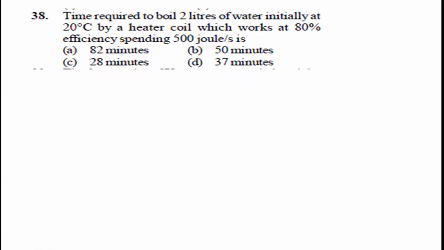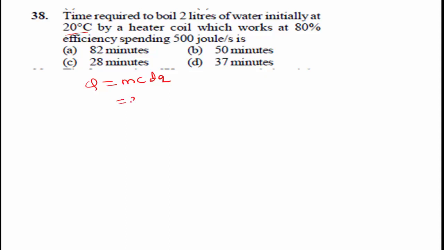Next question: the time required to boil 2 liters of water initially at 20 degrees Celsius by a heater coil which works at 80% efficiency, spending 500 joule per second. In this problem, the heat required to boil the water is Q, which is m into c into delta T. This is the formula.